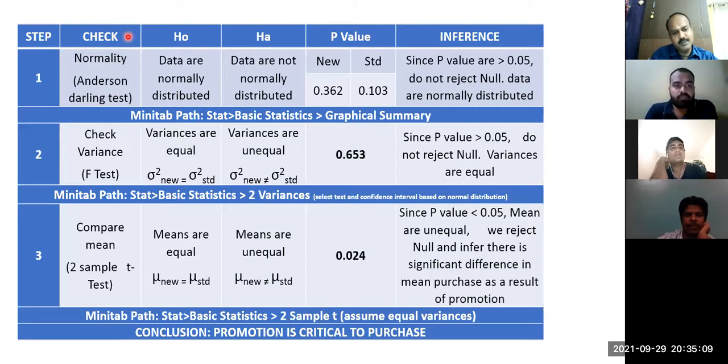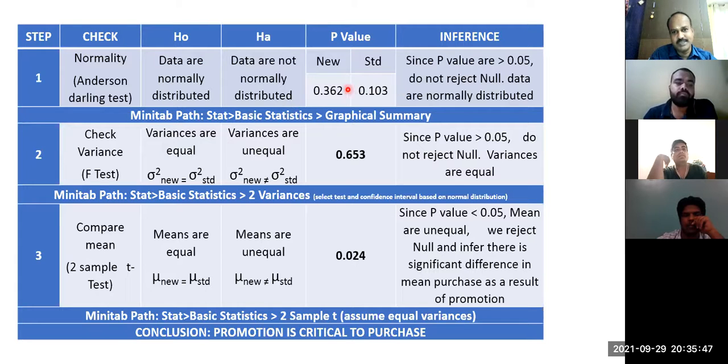And generally, what is our belief? Any process will follow normal distribution only. Any data is assumed to be normal data only. So I write the null hypothesis as normally distributed, and the alternate hypothesis as not normal. Now I calculate the p-value and my p-value is 0.3. It is more than 0.05. When it is more than 0.05, can I reject the null? I cannot reject the null. When I cannot reject the null, I will believe the null. What is that? Data is normally distributed.